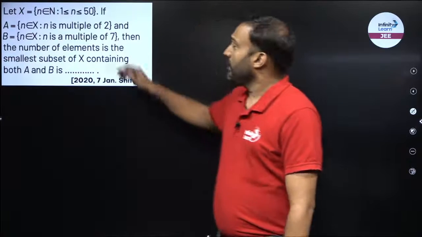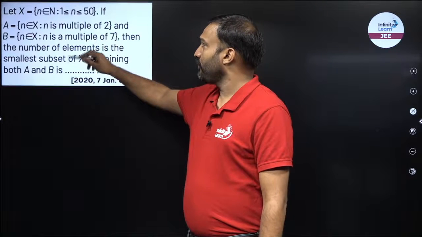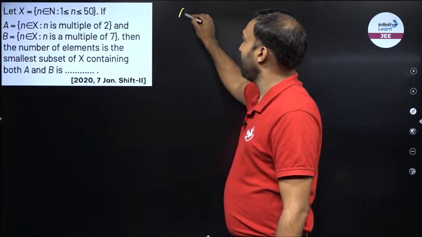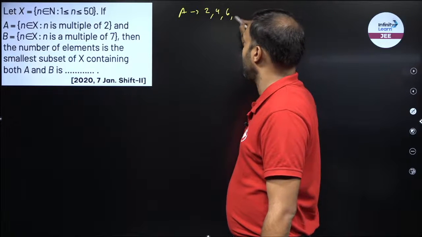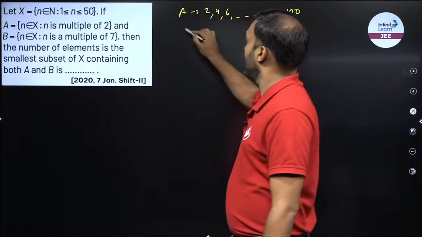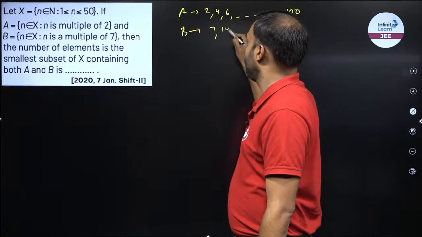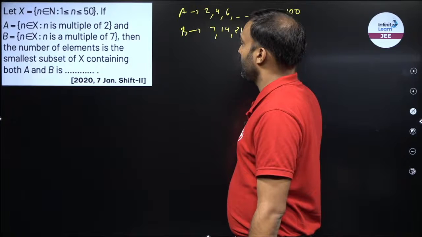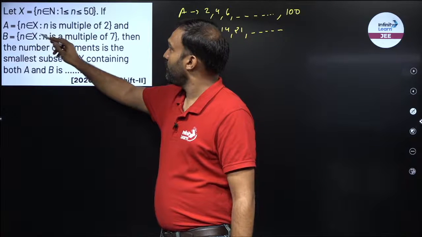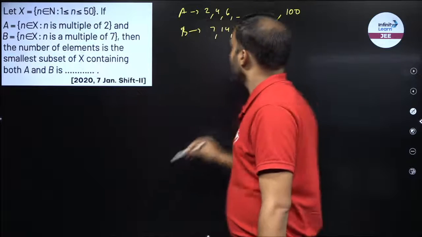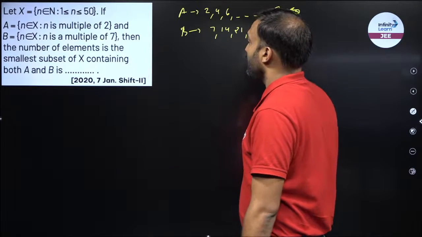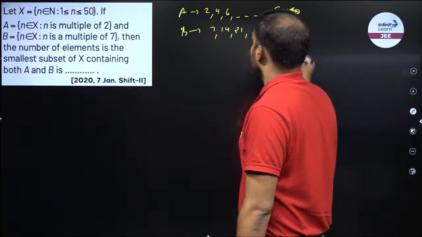Now the next example, x belongs to natural numbers between 1 to 50, A is a multiple of 2, B is a multiple of 7, right? So I can say A will have 2, 4, 6 and so on, till 100. B will have 7, 14, 21, where n is a multiple of 7. N is a multiple of 2 and n belongs to x, right. So it is only till 50. So this would be 50. Similarly, n is a multiple of 7 and belongs to x, so for 7, I'll have 49.